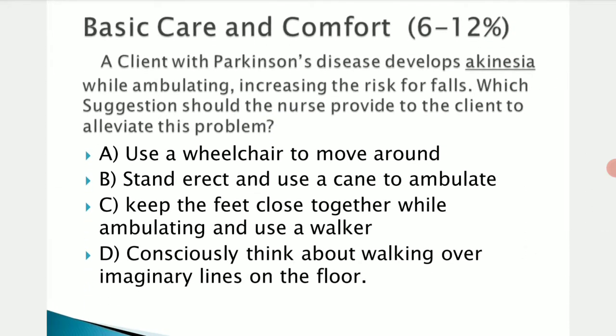As an example for basic care and comfort, 6 to 12%: a client who has Parkinson's disease is developing akinesia while ambulating, increasing the risk for falls. Which suggestion should the nurse provide to the client to alleviate this problem? First option, ask them to use a wheelchair to move around. Second, stand erect and use a cane to ambulate. Third option, keep the feet close together while ambulating and use a walker. Fourth option, consciously think about walking over imaginary lines on the floor.